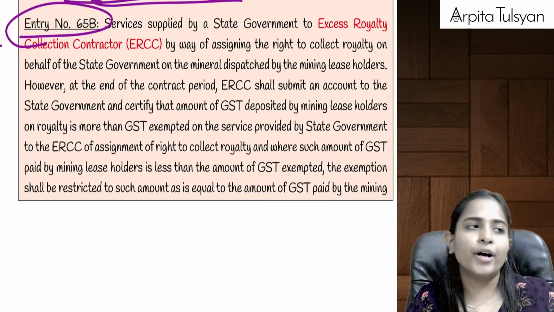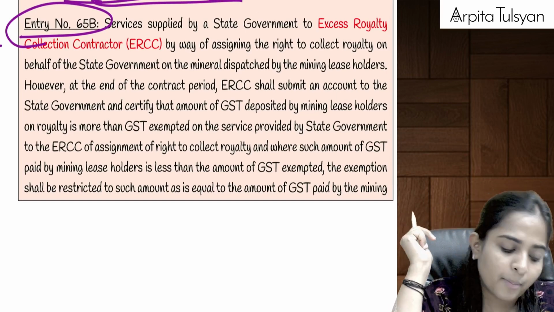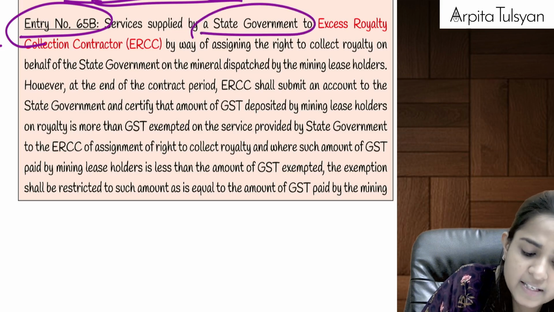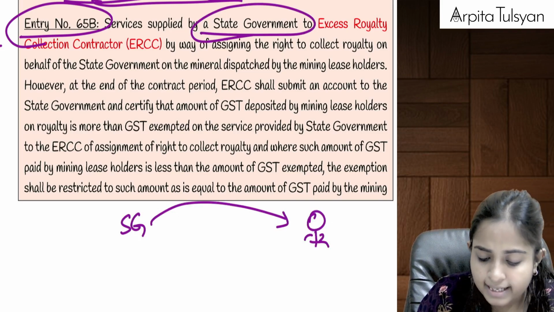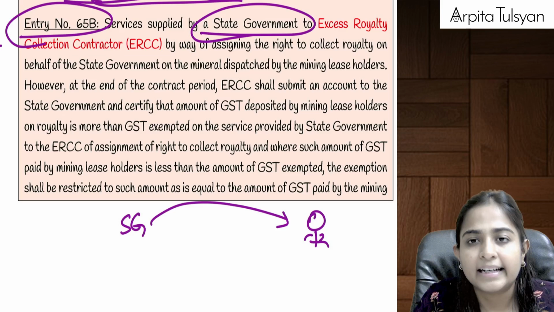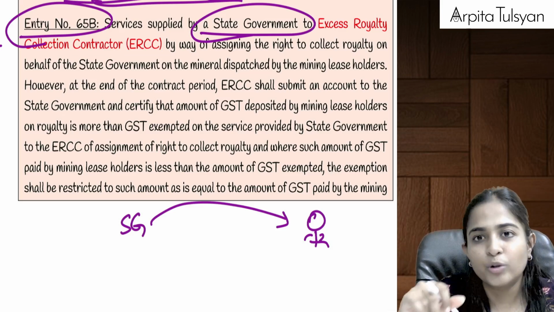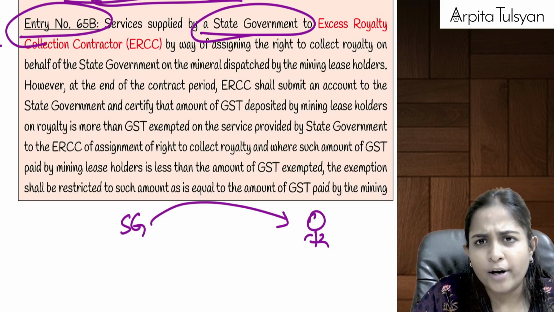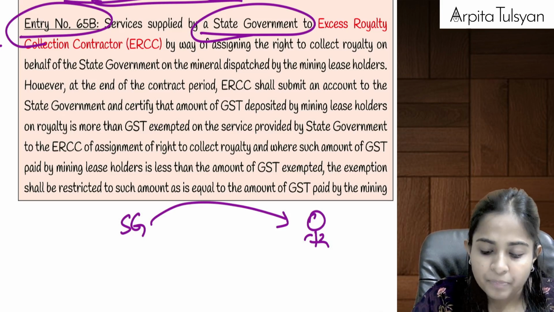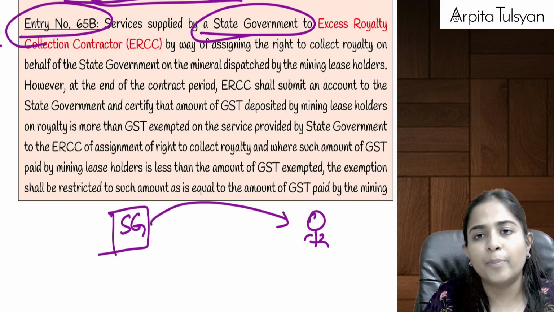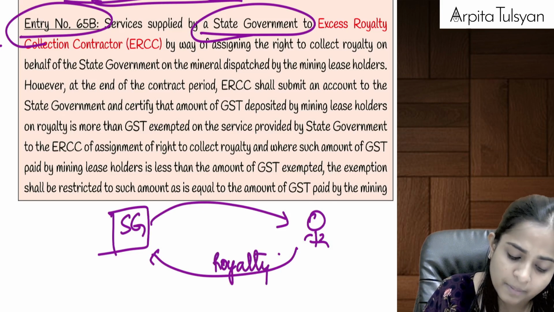Right? And now going on to the last entry, that is entry number 65B. What is entry number 65B talking about? Entry number 65B talks about services supplied by the state government. Let's say the state government has given us the right to use some natural resources for doing some mining. I want to do the mining for maybe mineral oil, natural gas, etc. So I cannot start doing mining anywhere. I will have to contact the state government. The state government will give me the right, for which the state government is going to ask for some royalty.